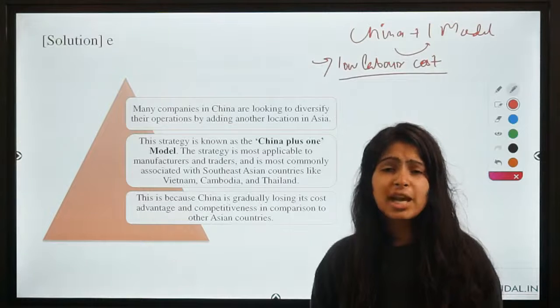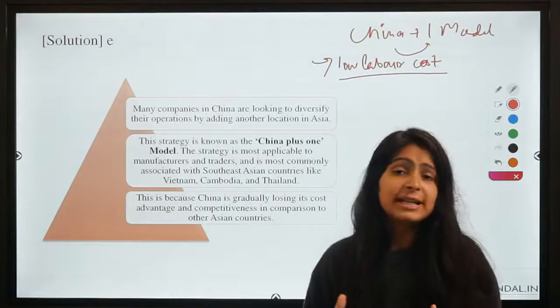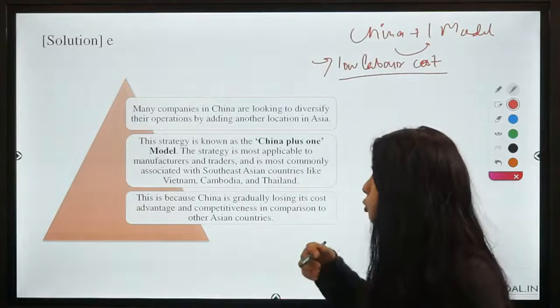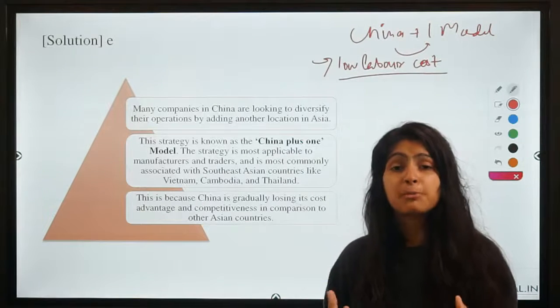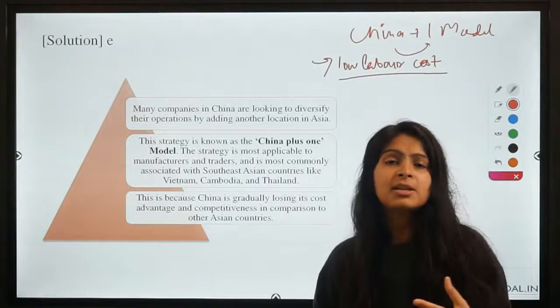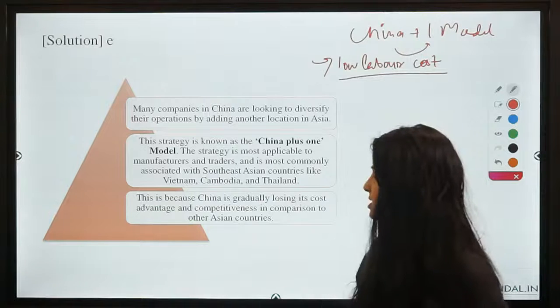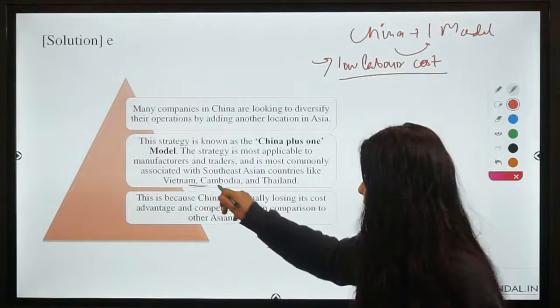That is why China is gradually losing its competitive advantage. So the companies are looking for more nations which can provide the same advantage that China was able to provide a few years back. And which countries are they looking at? Countries like Vietnam, Cambodia, Thailand.